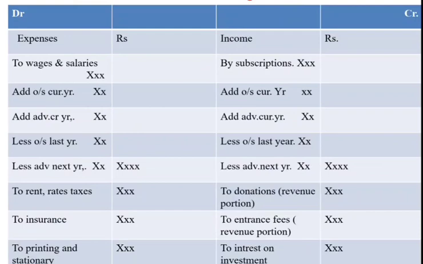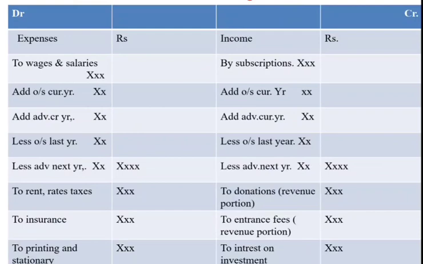Only the amount pertaining to the current year's outstanding or advance received has to be taken into consideration. The resultant figure gives the net amount of subscriptions for the current year.